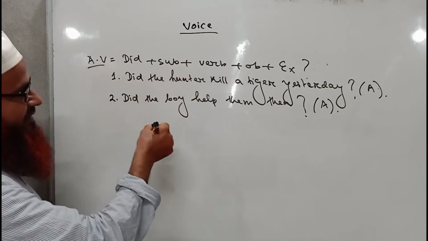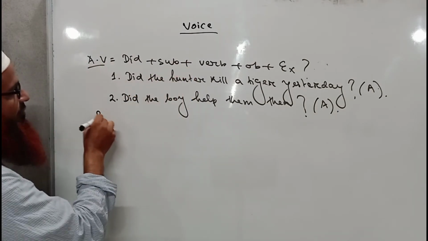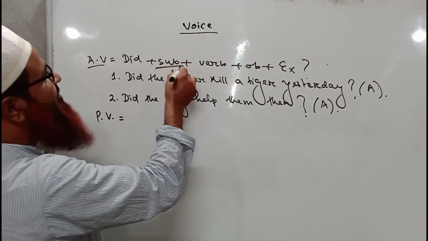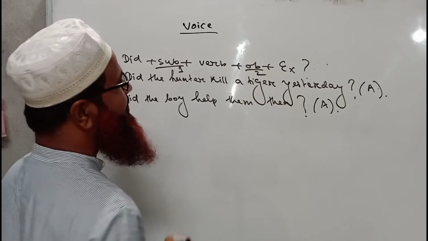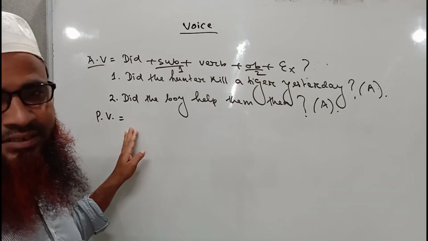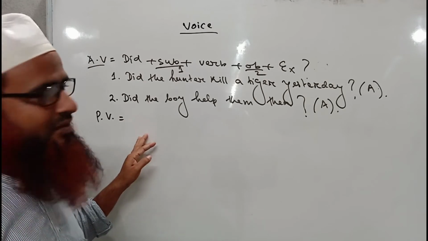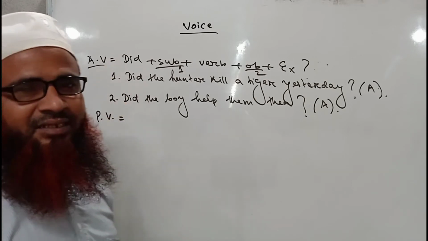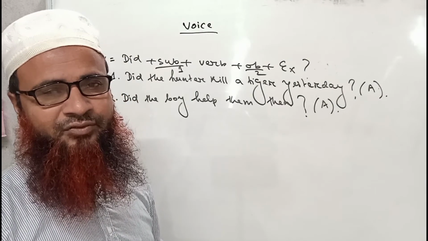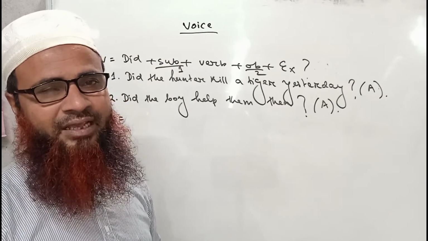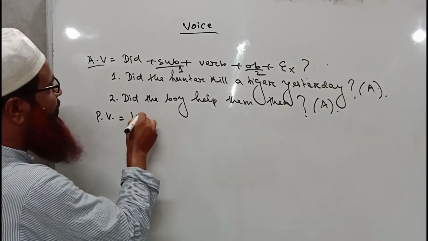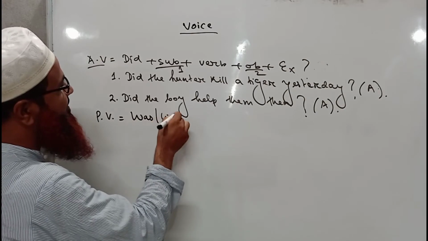Now we will turn this structure into passive. Now I am writing PV, where this subject will be number 1, this one will be 2. Now, how will we start the passive voice sentence? If there is did in active voice, definitely the passive voice sentence will start with was or were.